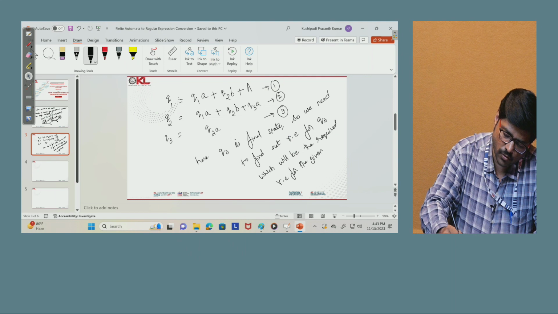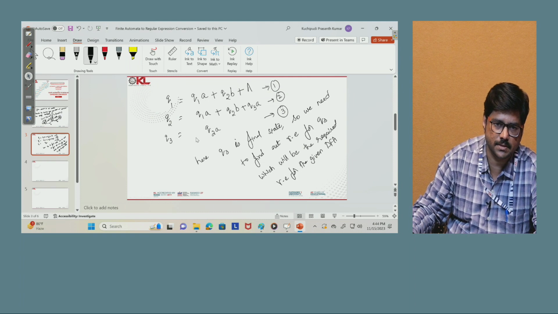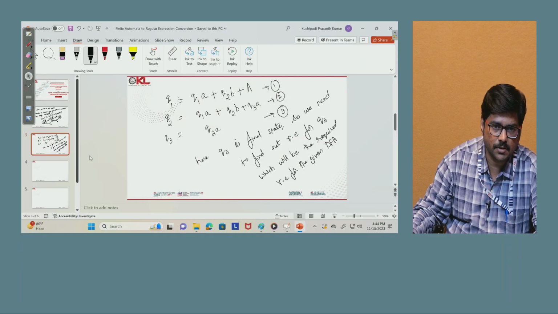Why are we choosing only Q3? Why not Q1, Q2? Because Q1 and Q2 are not final states. Only Q3 is the final state, so we have to reach this final state. When we find the regular expression for Q3, that will be the regular expression for the given DFA.